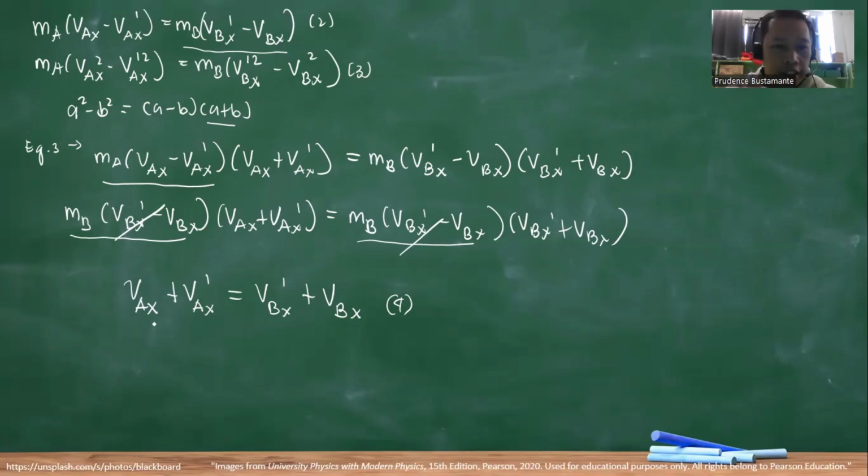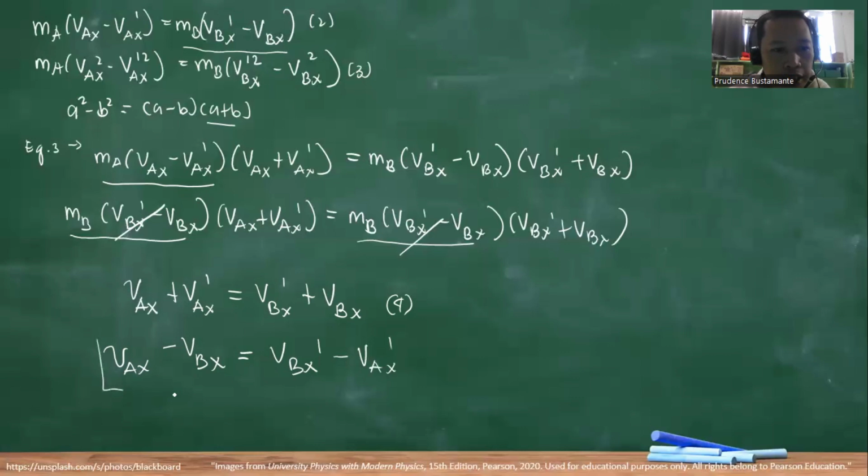Okay. So here, let's analyze this one and expand it. So VAX, we combine with the initial minus VBX. This is equal to VBX prime minus VAX prime.